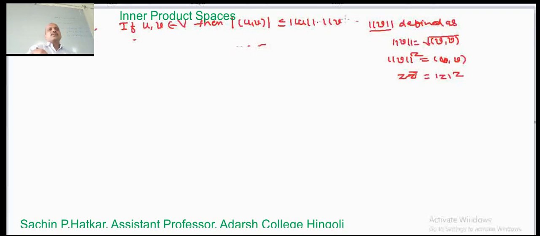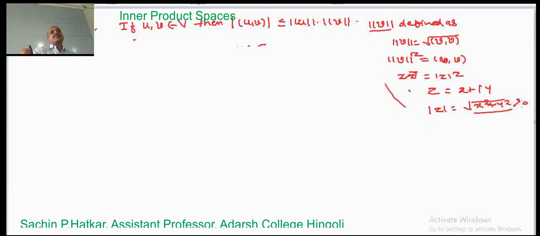So if z is a complex number x plus iy, then mod of z is nothing but the square root of x square plus y square. Here the inner product is a real or complex number, so its modulus is always a positive quantity, it is always greater than or equal to 0. But here when u and v are vectors, the modulus of the inner product of u and v is always less than or equal to the norm of u into the norm of v.